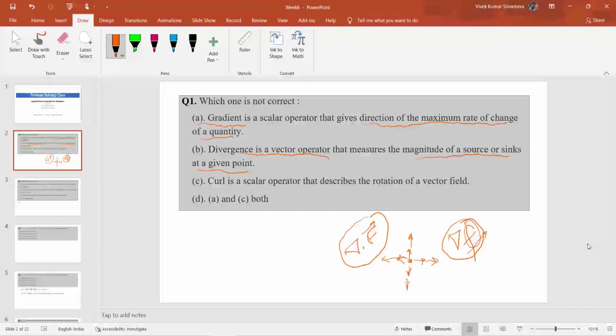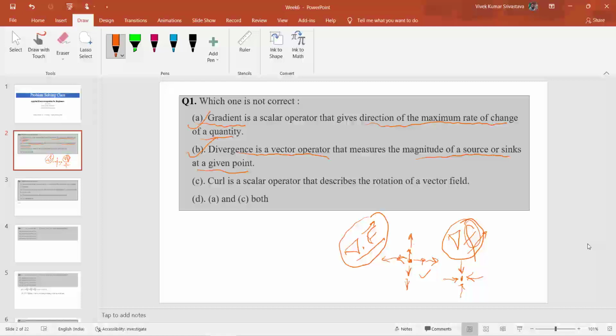So this statement is correct: if the divergence of a vector function at a point is positive, then this represents a positive divergence. Whereas if this point does not contain any source, then the field which enters this point will act as a sink here. So this statement is also correct.